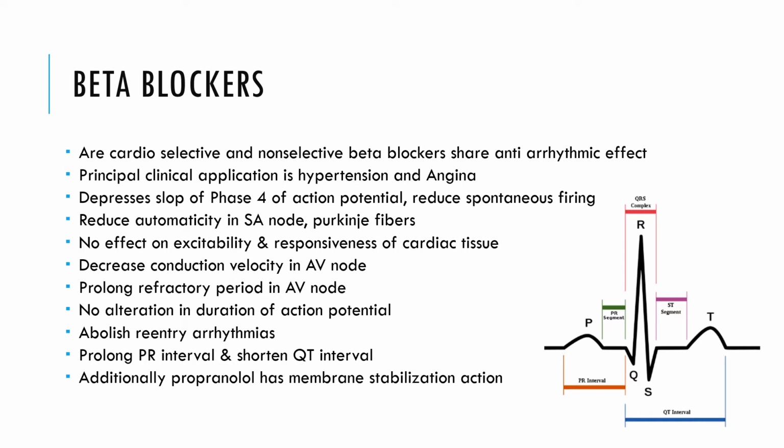There is also decreased conducting velocity of the AV node. Atrioventricular nodal conducting velocity is reduced. So whenever the impulse is traveling through the AV node, it's traveling at a slower rate, we can say. So the velocity at which it is moving in the AV node is a bit decreased. So slowly it is moving towards the Purkinje fibers. And this is leading to the prolongation of the refractory period in the AV node.